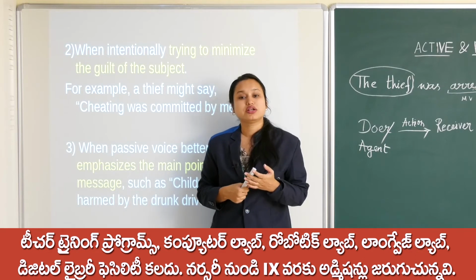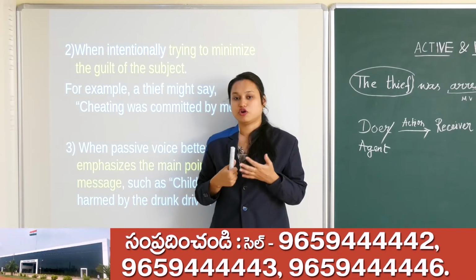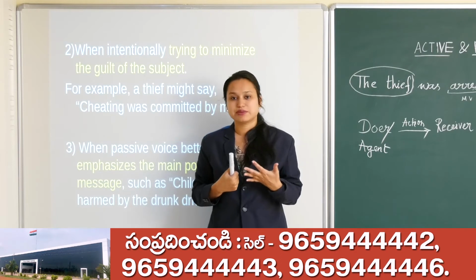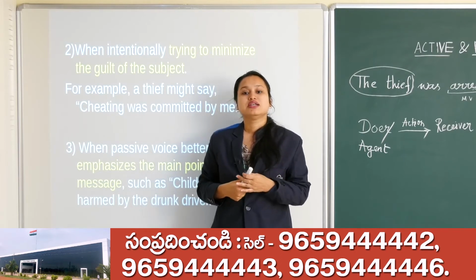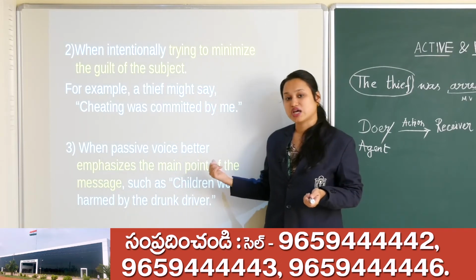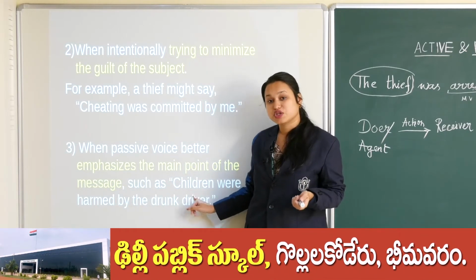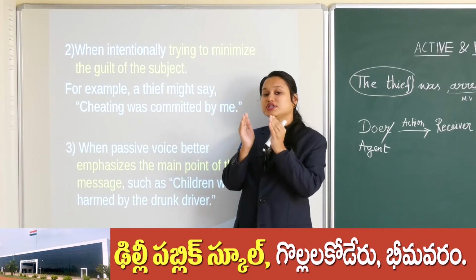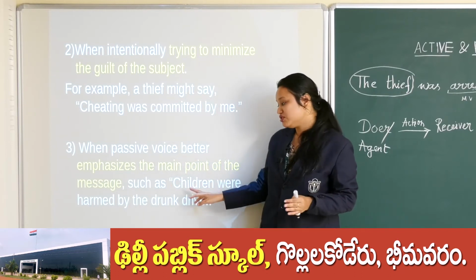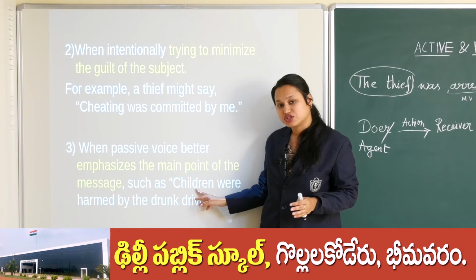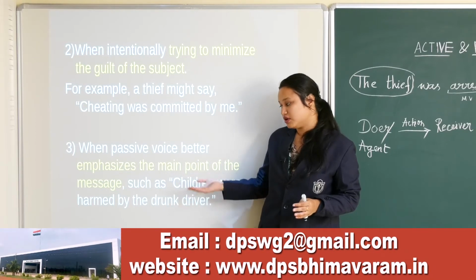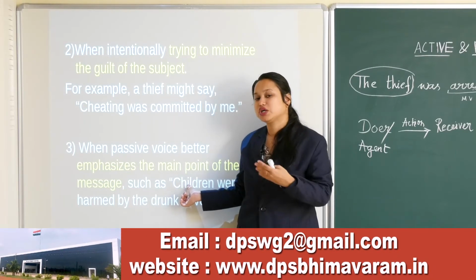What is important for the parents? Obviously their children are important. For any parent, their children are important. So they will not talk about the driver first. They are talking about children first, because they want their focus to be on children. But children are the receiver of the action. So children were harmed because of the accident.